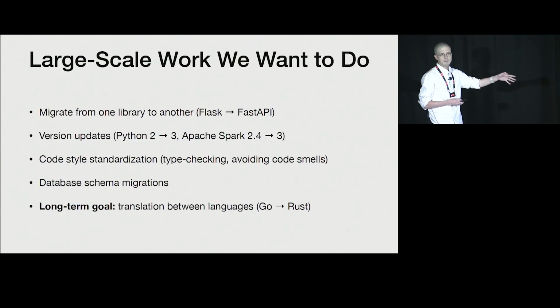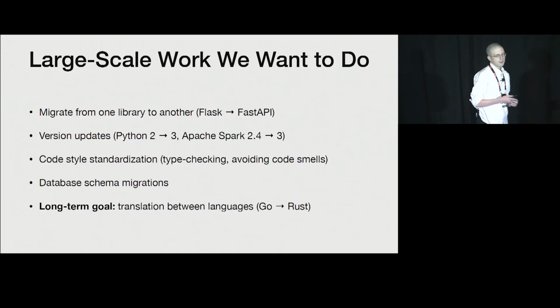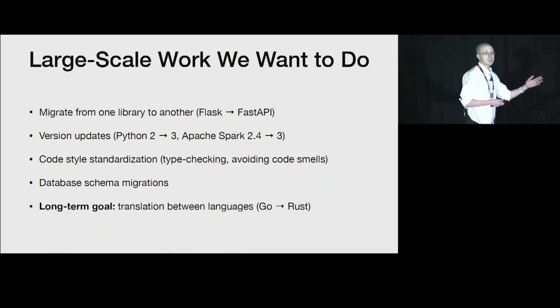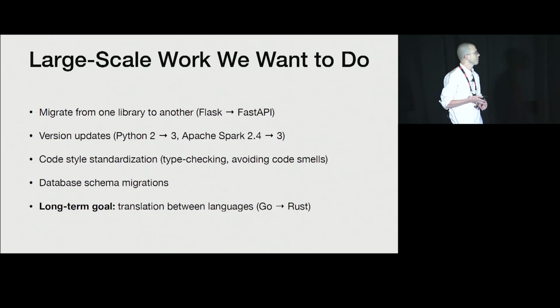To give a couple of examples of the kind of large-scale work that we're really interested in doing, we're looking at things like migrating a large existing code base from one library to another, possibly doing version updates. Maybe it's based on a particular library or implementation or even a programming language. Also doing code style standardization, type checking, making sure there's no awkward code smells or anything that exists inside your code base. Database schema migrations, both modifying the database and everything downstream that might depend on that particular schema.